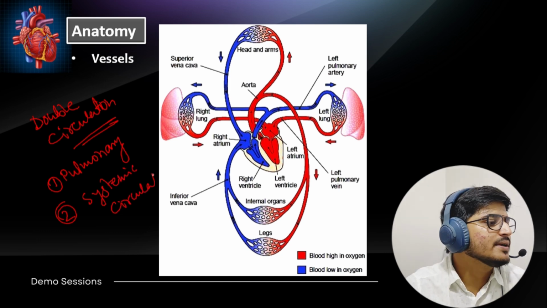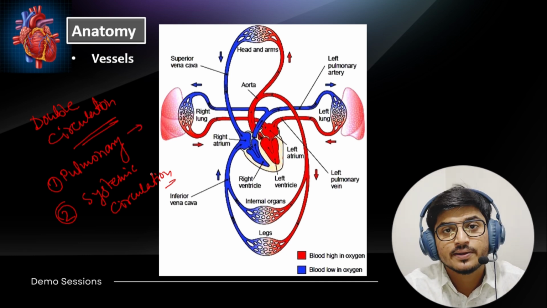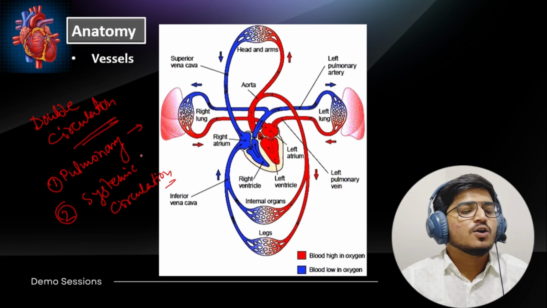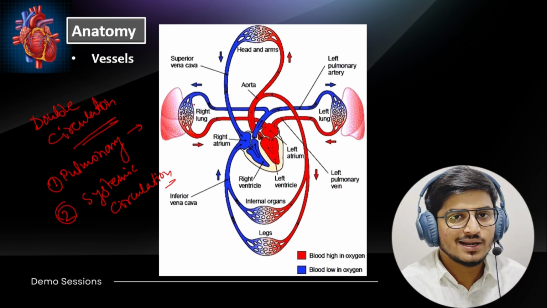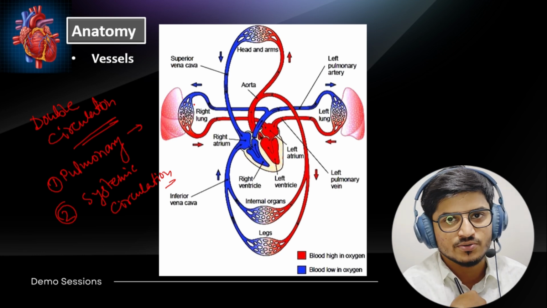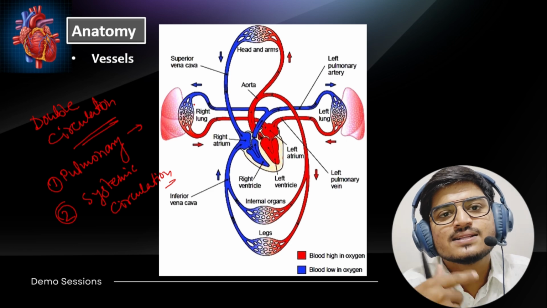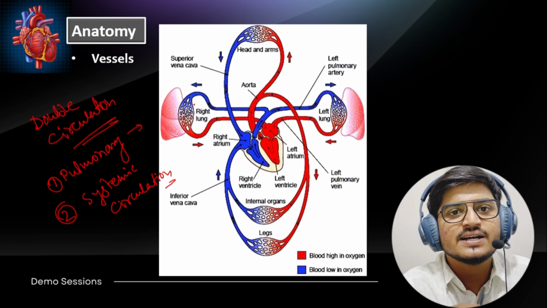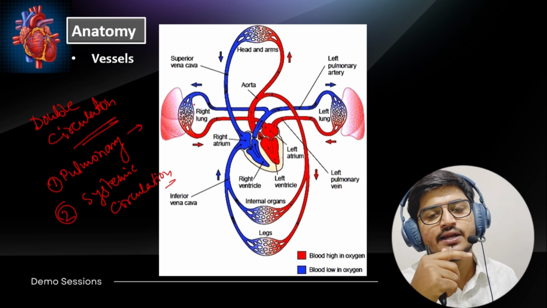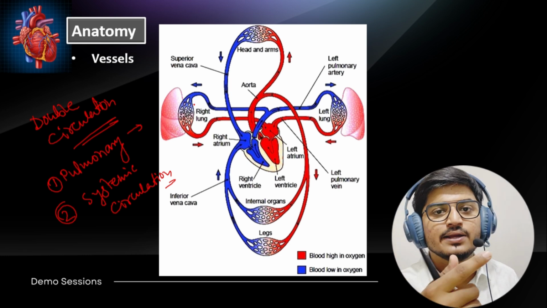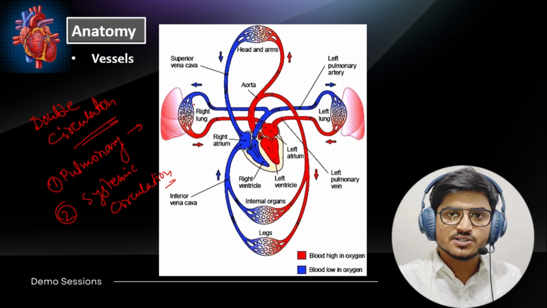Just understand one thing. The term pulmonary refers to the lungs. The term systemic refers to the body. Pulmonary means what our lungs actually do. Our lungs are connected with the external environment through the nostrils, yes or no? So what happens in our lungs? Our lungs oxygenate the blood and eliminate the deoxygenated part, like carbon dioxide. It will be eliminated from our body, and the lungs will oxygenate all the blood which comes into them.